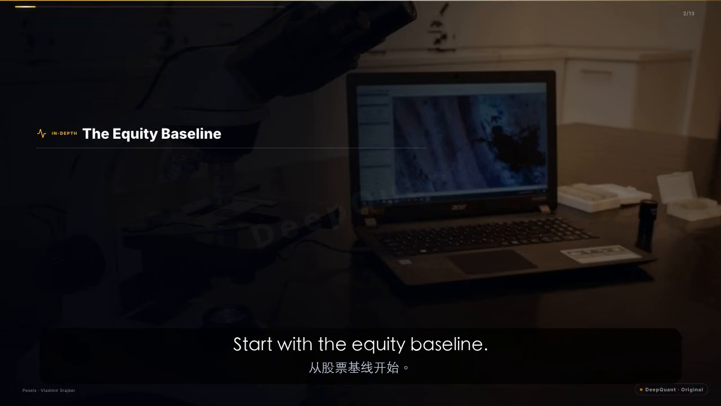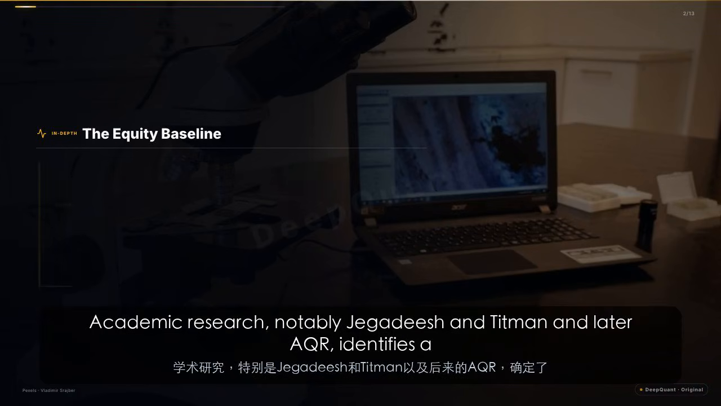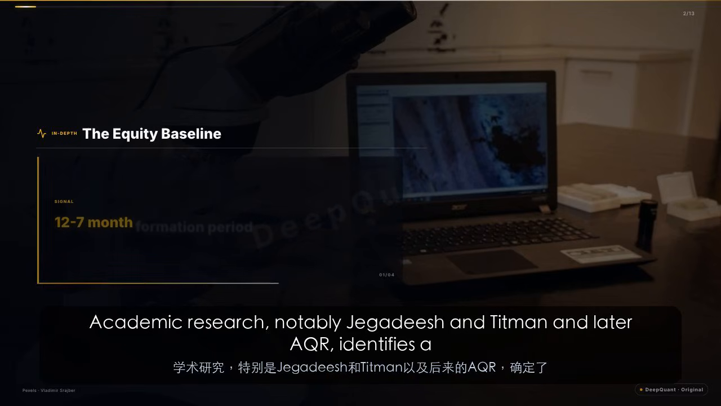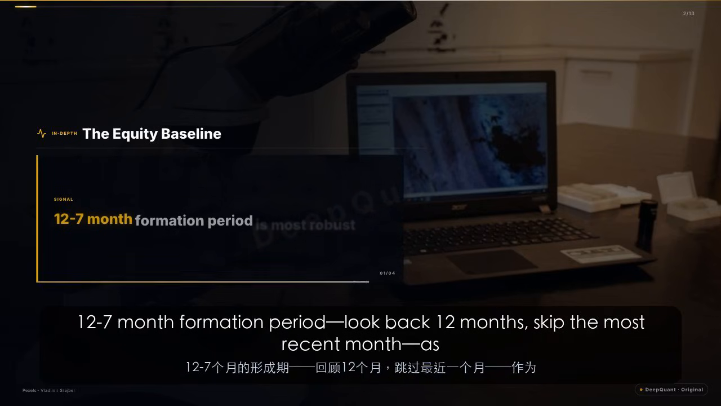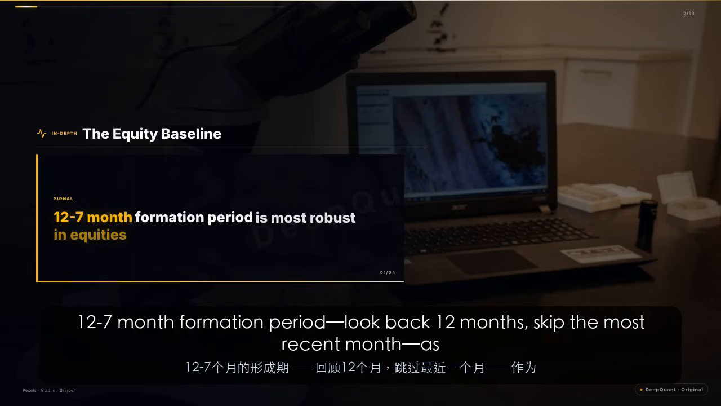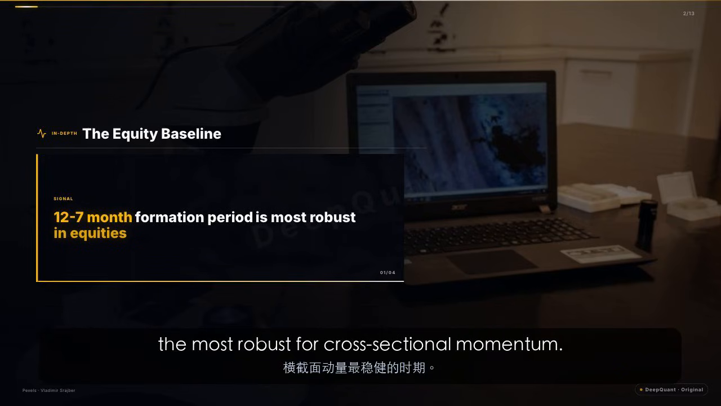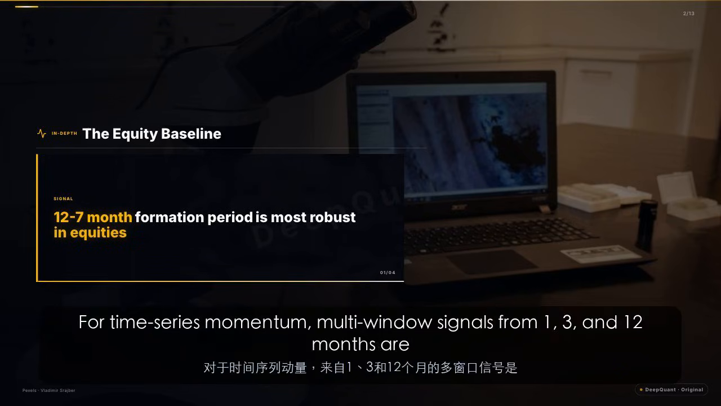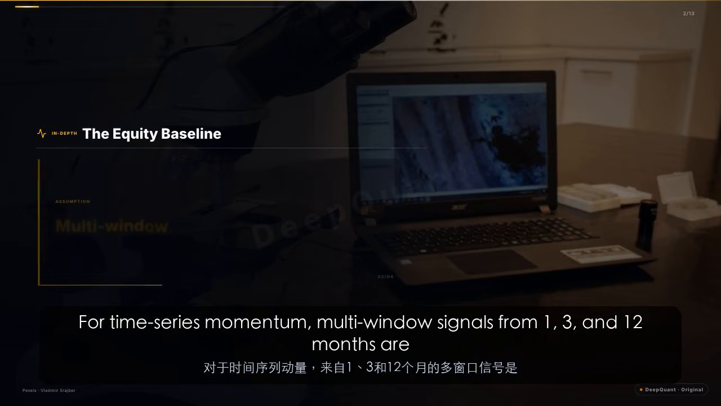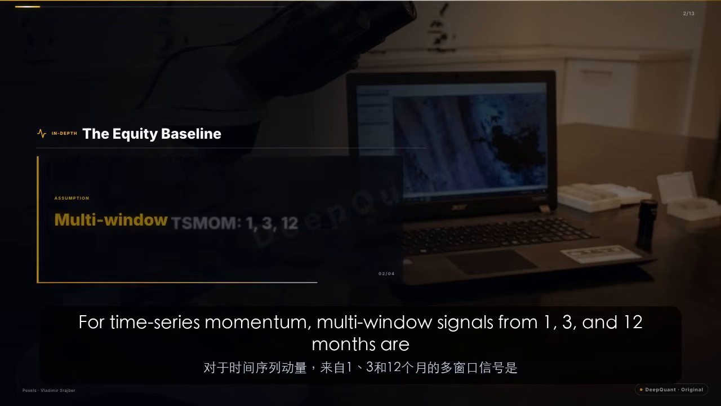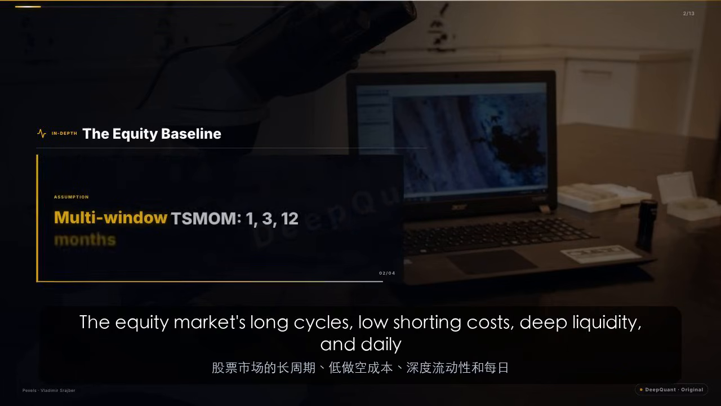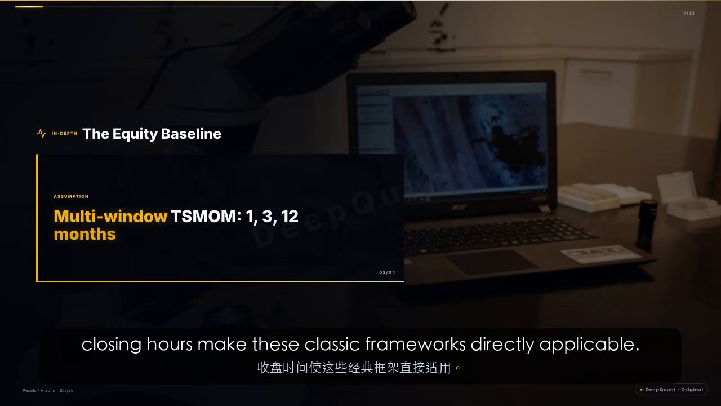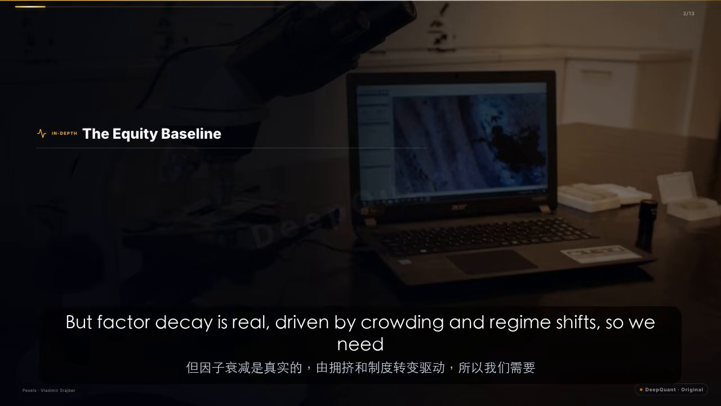Start with the equity baseline. Academic research, notably Jegadeesh and Titman and later AQR, identifies a 12 to 7-month formation period, look back 12 months, skip the most recent month, as the most robust for cross-sectional momentum. For time series momentum, multi-window signals from 1, 3, and 12 months are standard. The equity market's long cycles, low shorting costs, deep liquidity, and daily closing hours make these classic frameworks directly applicable.